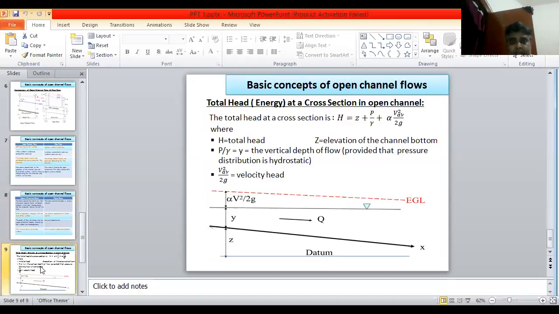And this is the total energy. At any point, total energy is the sum of datum head, pressure head, and velocity head. So H is the total head, Z is the elevation of the channel bottom, P upon gamma is the vertical depth, and V squared upon 2g is the velocity head. Okay, thanks.